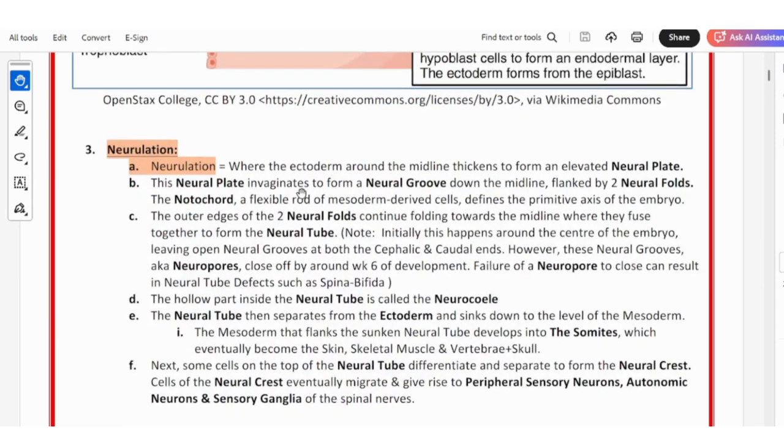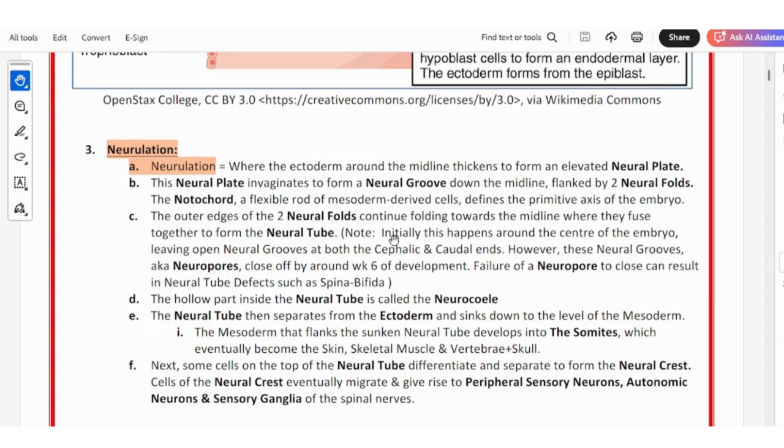This neural plate invaginates to form the neural groove down the midline, flanked by two neural folds. The notochord, a flexible rod of mesoderm-derived cells, defines the primitive axis of the embryo. The outer edges of the neural plate come closer and fuse to form the neural tube.